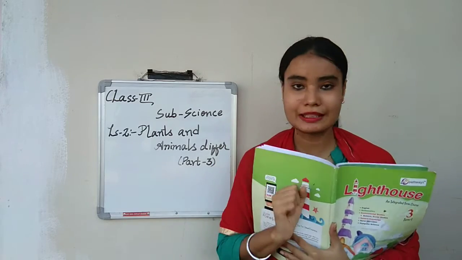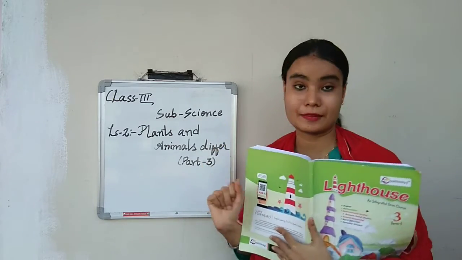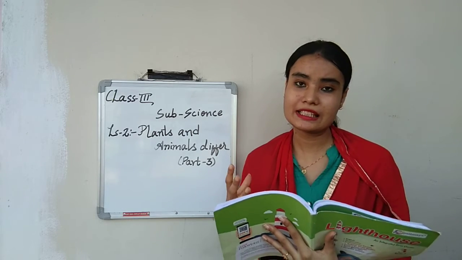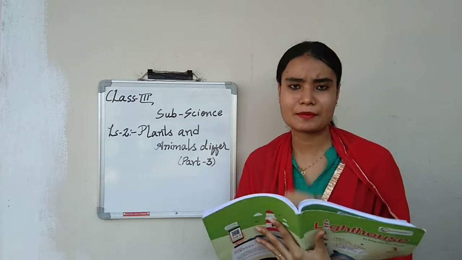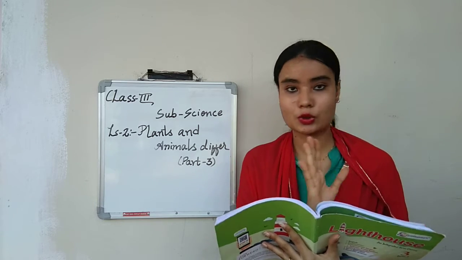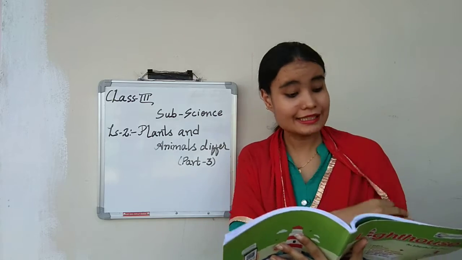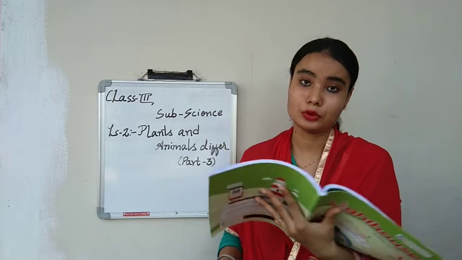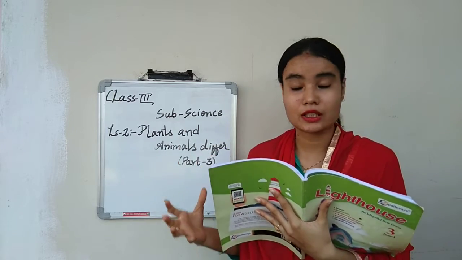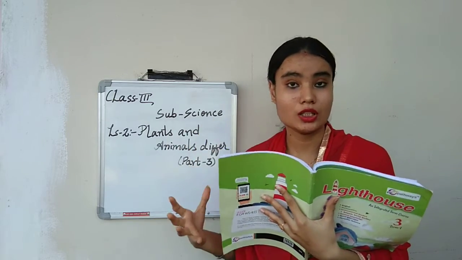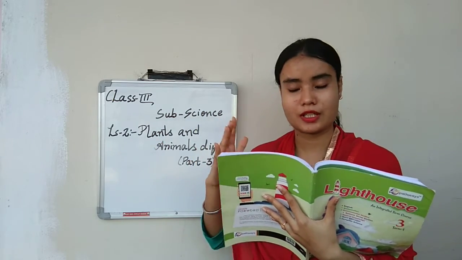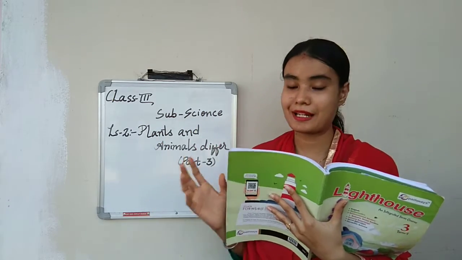Okay, so there were a few things explained in this lesson. The first thing was movement. Movement in the sense of how the plants move or how the animals move. So when it comes to movement, you know that plants do not move, but yes, animals, they will move. Okay, they have legs, a few animals swim, a few animals crawl, a few animals hop. So this is how animals move from place to place, and plants, they stick